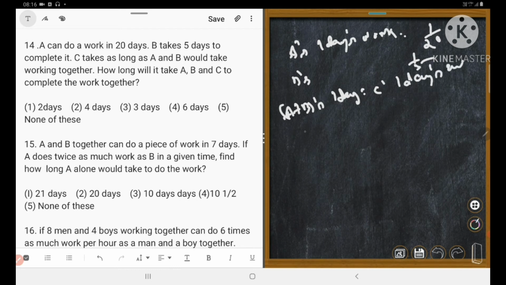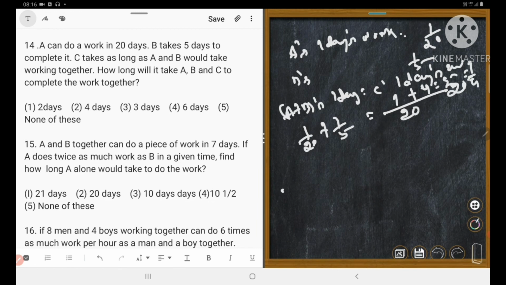So let's calculate 1/20 plus 1/5, LCM is 20. 20 divided by 20 is equal to 1, 1 into 1 is equal to 1. Plus 20 divided by 5 is equal to 4, 4 into 1 is equal to 4. That is 5 upon 20 part, that is 1 upon 4.